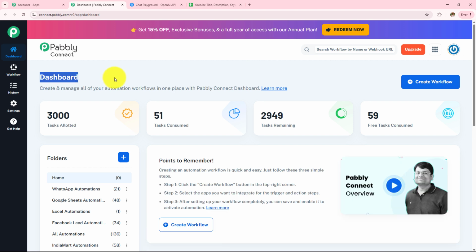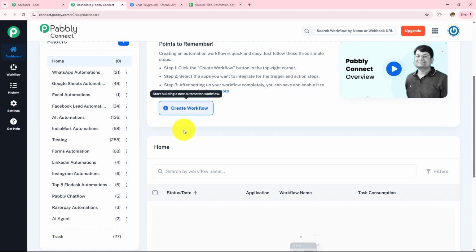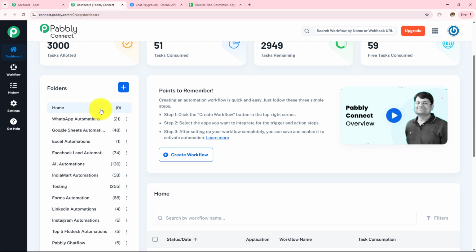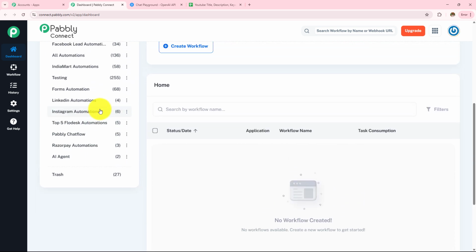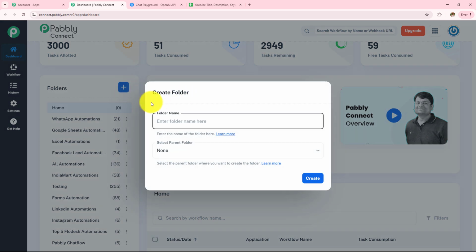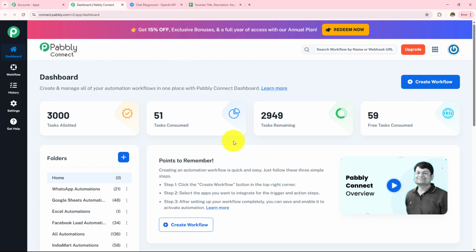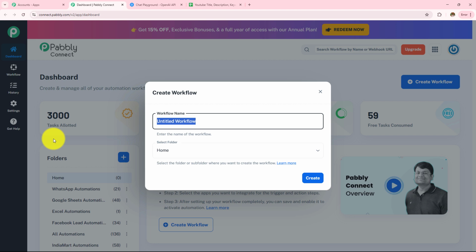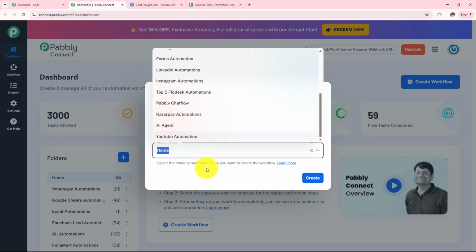And it has taken me to this dashboard where I will be able to find all my workflows over here and all the folders that I've created over here. Now if you want to create a new folder, you simply have to click on this plus icon, and from here you can create a new folder. For now, I want to create a new workflow, for which I need to click on this Create Workflow button. And first I need to provide the workflow name, and then I have to select the folder in which I want to save that workflow.